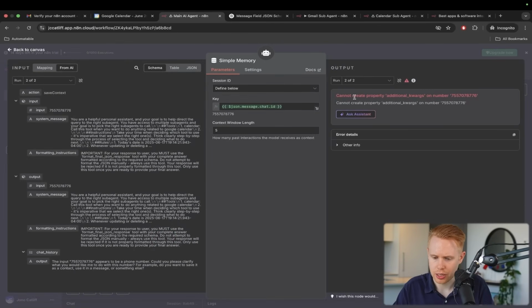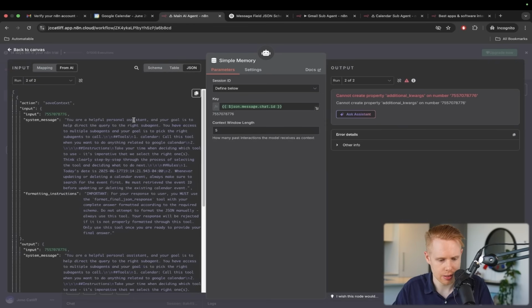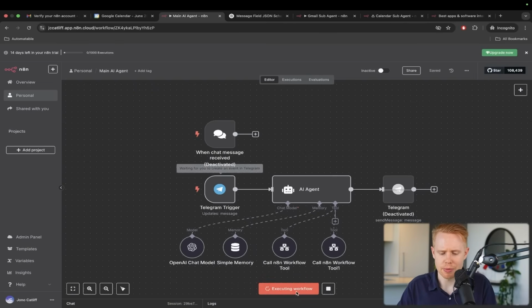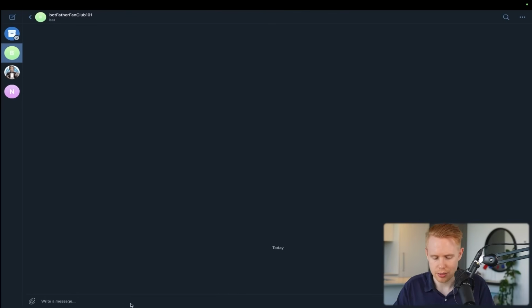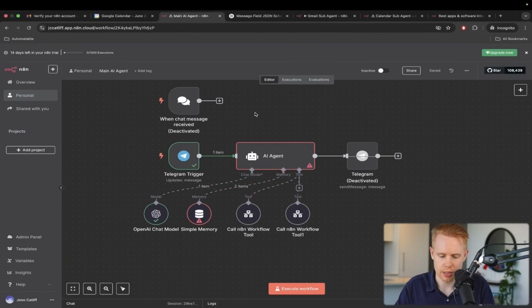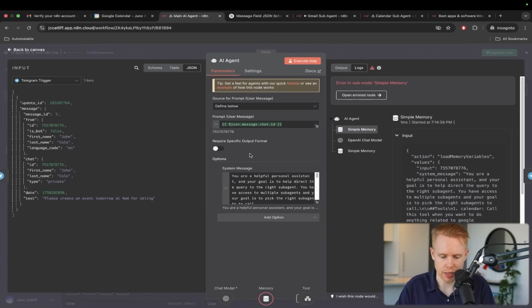So, cannot create property on number, whatever. Oh, that's weird. I've actually never received this message in my life before. So let's just go ahead and paste in something else. What I'm going to do this time is refresh the page and try it one more time. Sometimes bugs like this happen, but this is a bit rare. I'm not sure why that's the case. So we'll paste this in. And yeah, it looks like we're definitely receiving an error there.